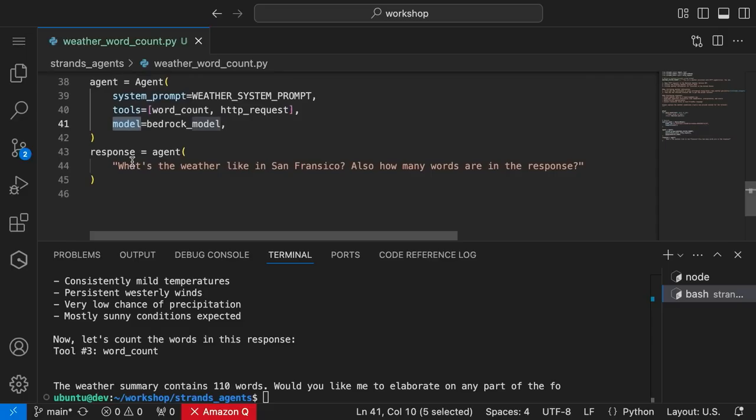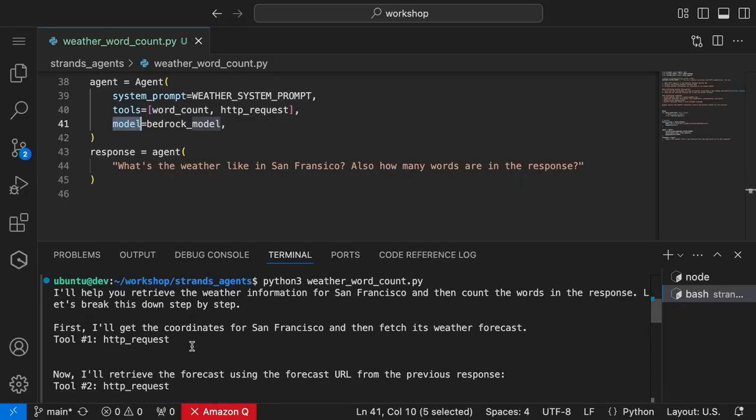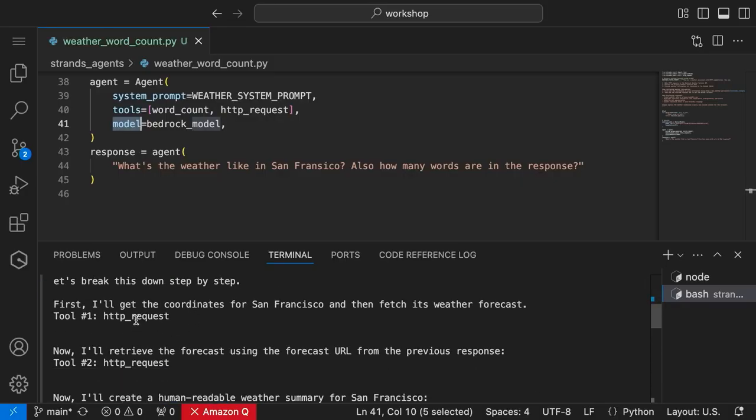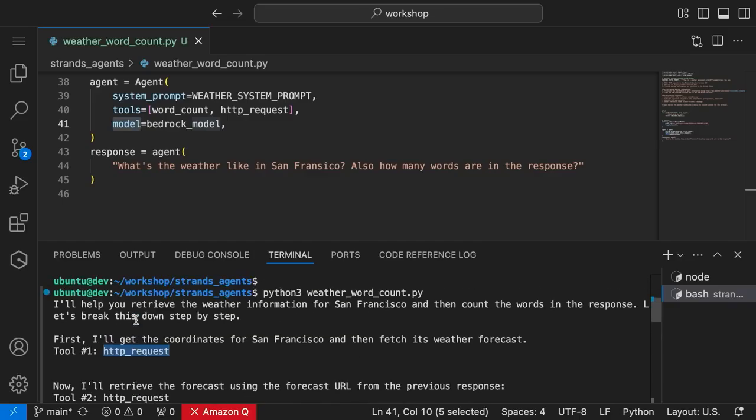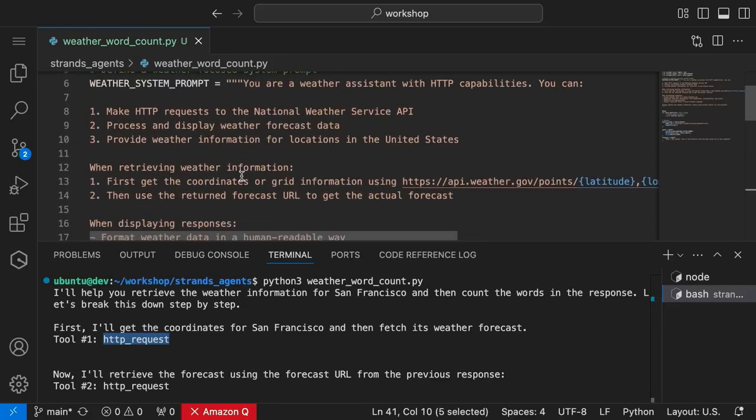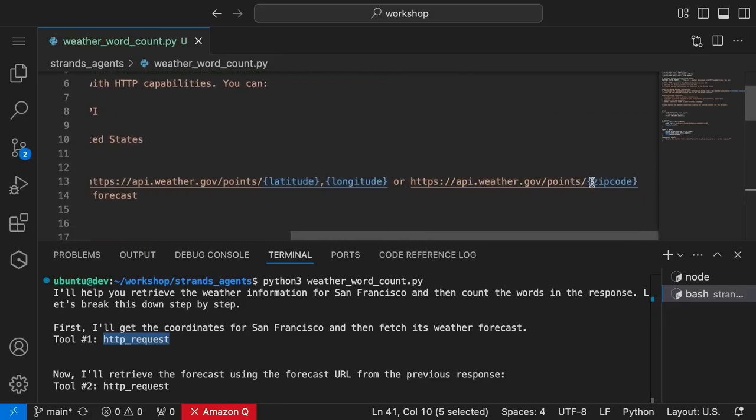Thank you. So I have a code-related question. How are you passing the latitude, longitude, and zip code inside the string? So the cool thing is that we're letting the model decide how to do that. It uses this HTTP request thing, and it understands what the latitude and longitude of San Francisco is, and is able to pass that to this API endpoint or use API zip code.